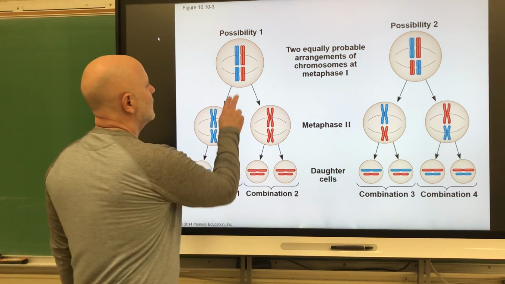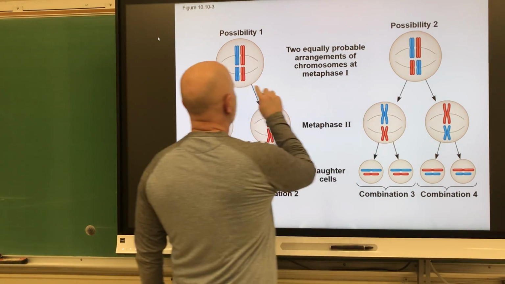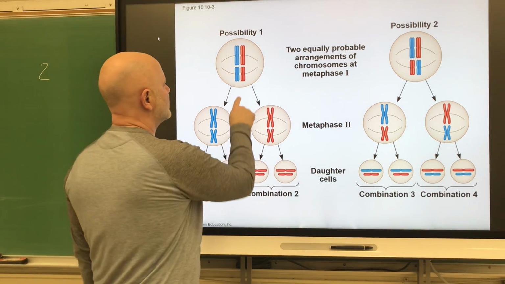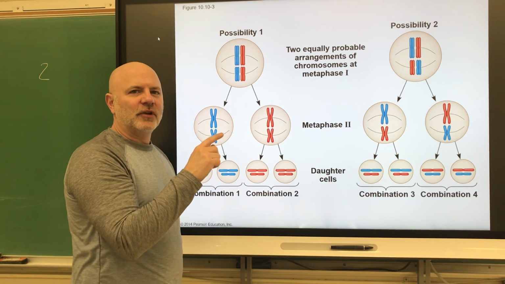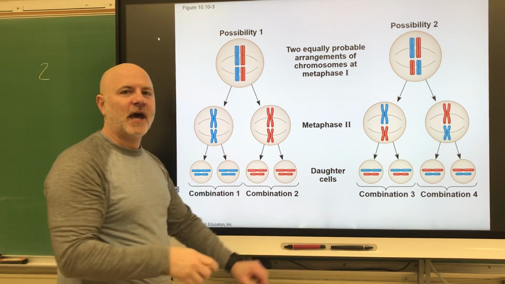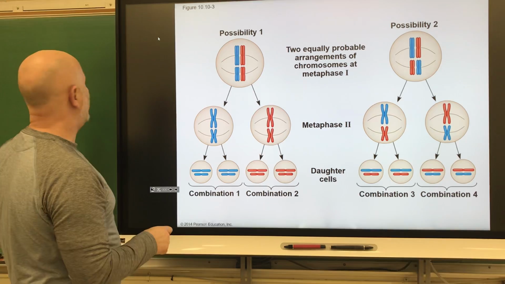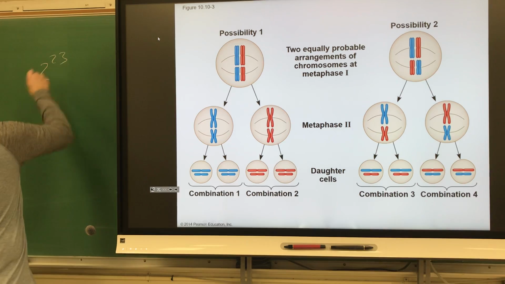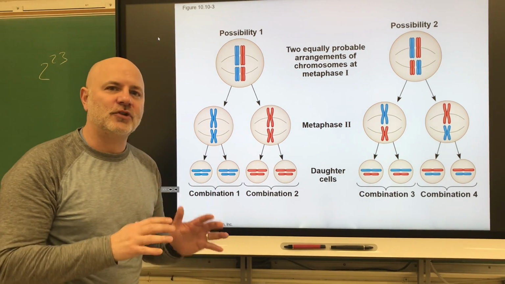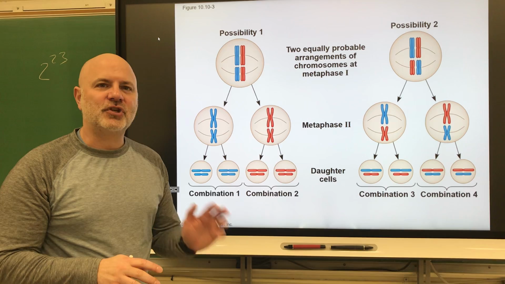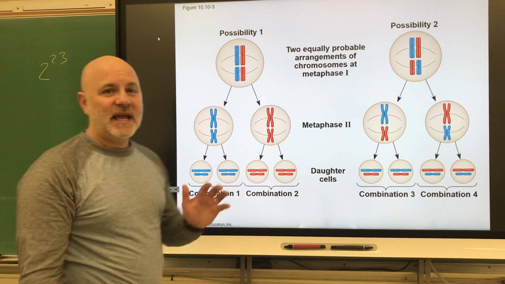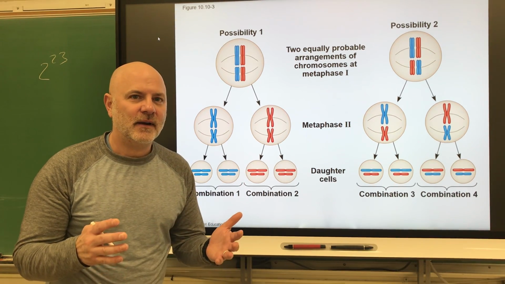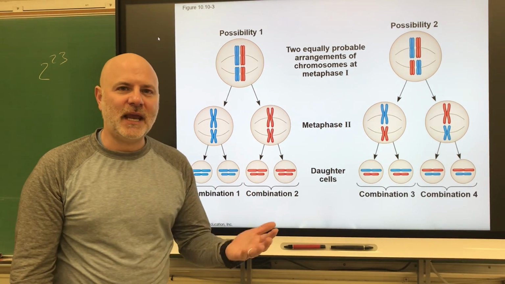So if we look at this situation here and here, there are 2 possibilities, right? So there's 2 possibilities that can arise there, right? But we have to look at how many chromosome pairs we have. And we have 23 chromosome pairs. So 2 possibilities for each chromosome pair, right? So to get all the possible combinations that can occur, we have to take 2 to the 23rd power. All right? Now 2 to the 23rd power gives us 8,366,608 possible different combinations of chromosomes that can occur in the gametes, right?